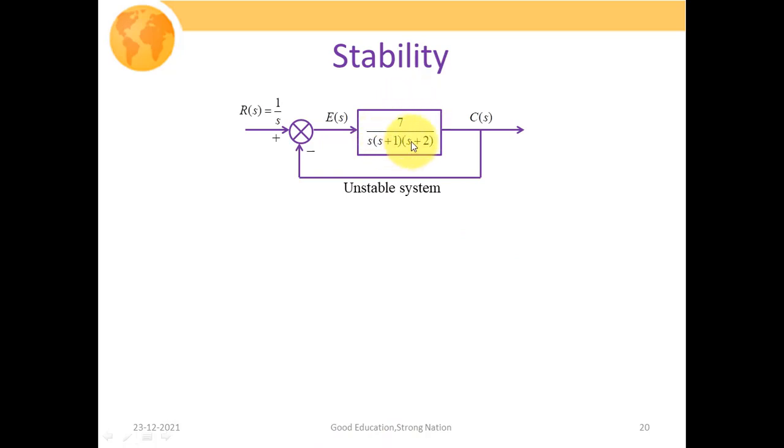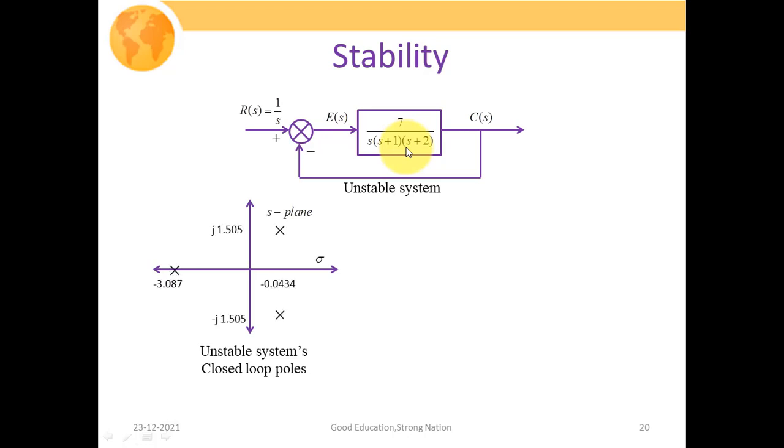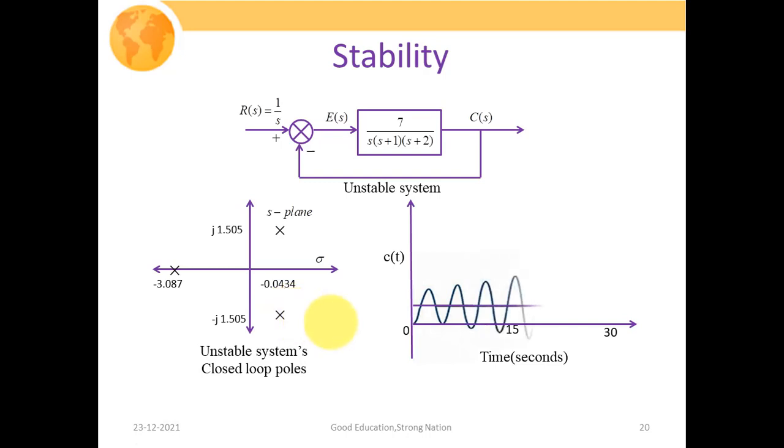So when we evaluate that polynomial equation and solve it for the values of s, we obtain the different values, or positions, of the poles. These are the positions of the poles. This one lies on the negative real axis, and these are your two complex poles, which lie on the right side of the S plane. Since two of the poles lie on the right side of the S plane, this is an unstable system. The outcome of this particular system can be given like this.